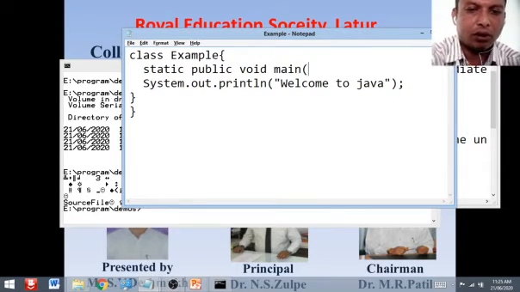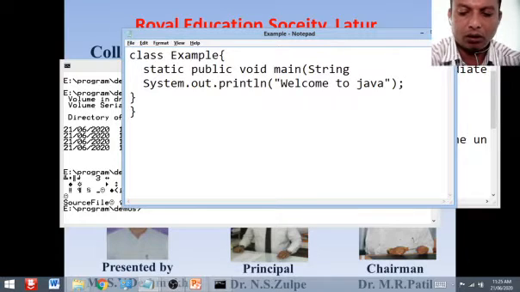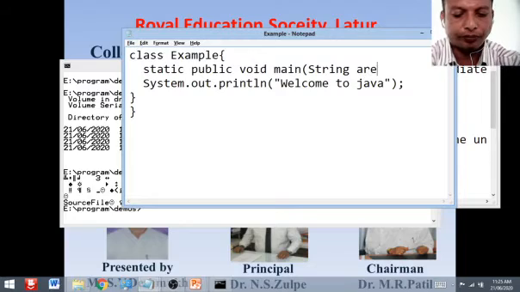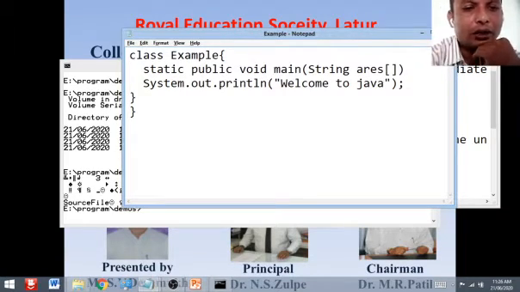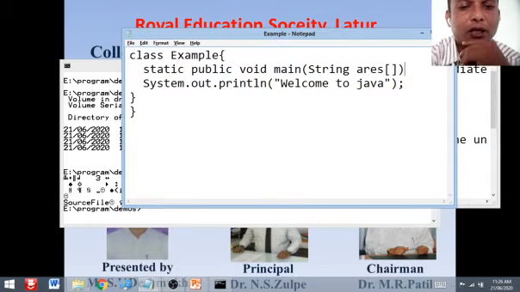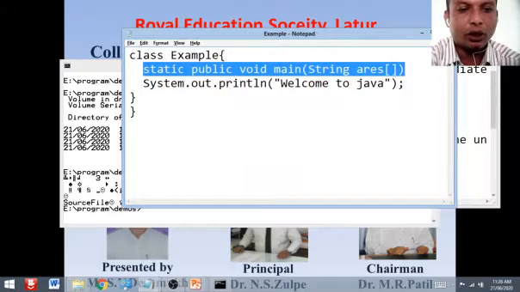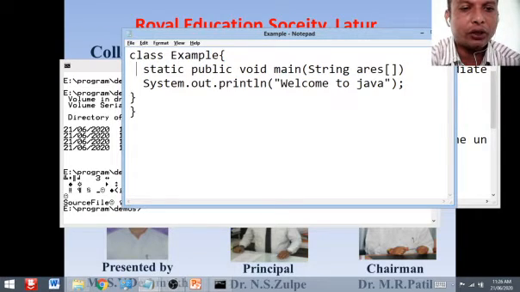In a class, we may have static as well as non-static variables as well as methods, functions that we call methods. Here, String arguments. You see here the main function. This main function is a static function. It means this function belongs to the class, not an object. But everything is there in an object.